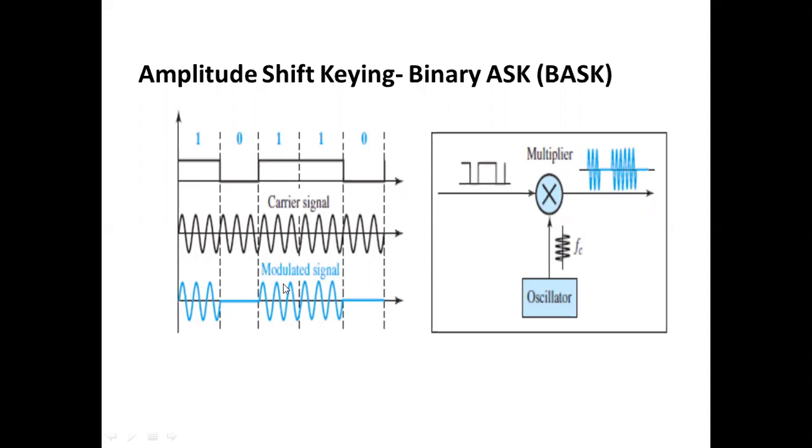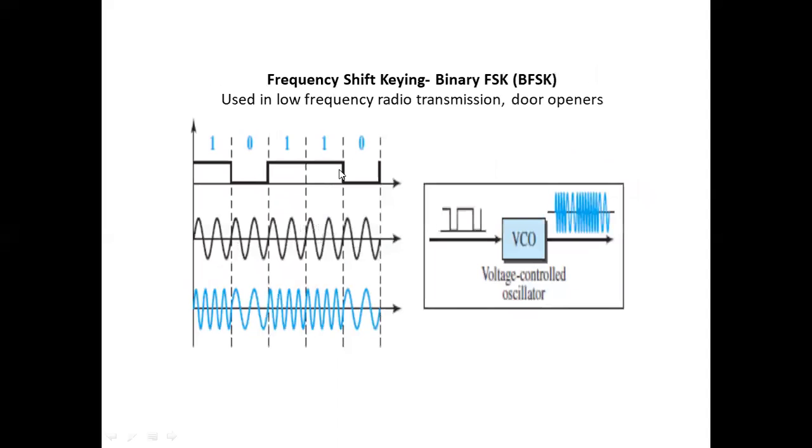See, the frequency is constant: 1, 2, 3, 1, 2, 3, 1, 2, 3. The frequency is constant. See the phase. It is a 0-degree phase signal. This is also the 0-degree phase. Every time the 0-degree phase is carried on. So in amplitude shift keying, the amplitude of the waveform varies, and the frequency and the phase of the signal are constant. In the second category, the frequency of the signal varies, and the amplitude and the phase of the signal are constant. Please listen to me.